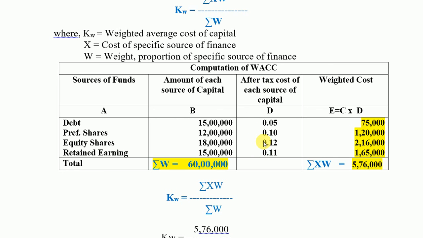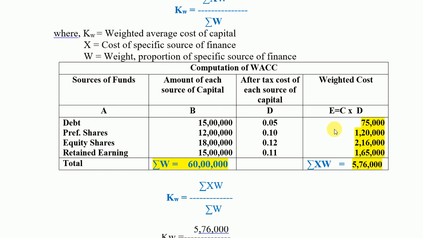In the third column, after tax cost of each source of capital is written. The weighted cost is calculated by multiplying the amount of each source of capital with its specific cost. So for debt, 15 lakh multiplied by 0.05, you will get 75,000. Same like for the preference share, equity share, retained earning.